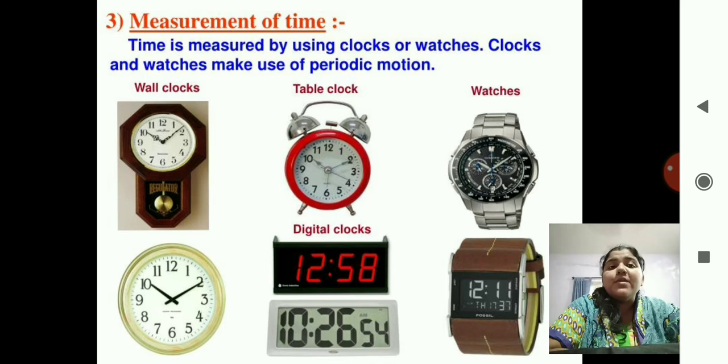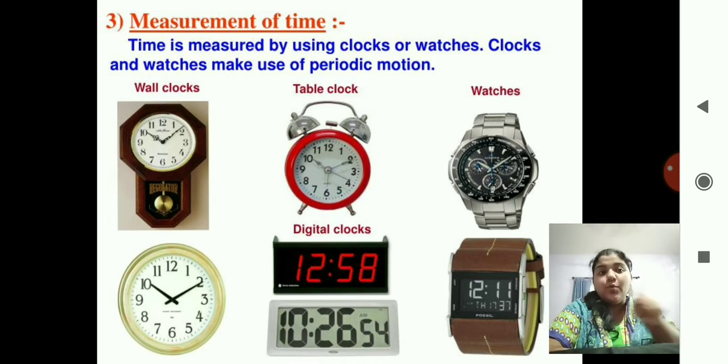The time is measured by using clocks or watches. Clocks and watches make use of periodic motion. Correct? The periodic motion is done in that measurement. You can see the examples of wall clocks. In the wall clock, you can see down the pendulum also, which gives you a periodic motion, that is to and fro, to and fro.